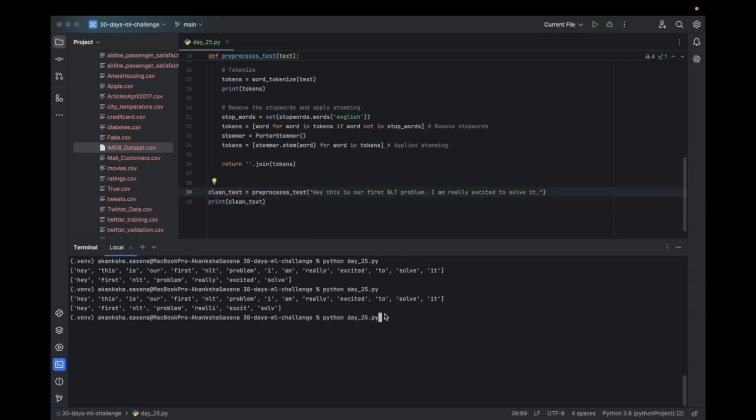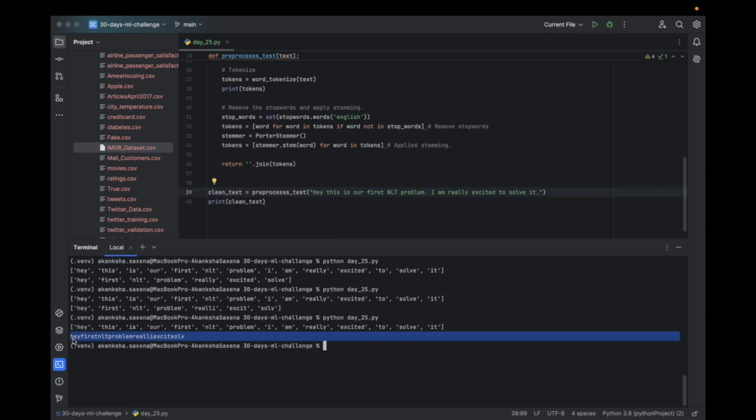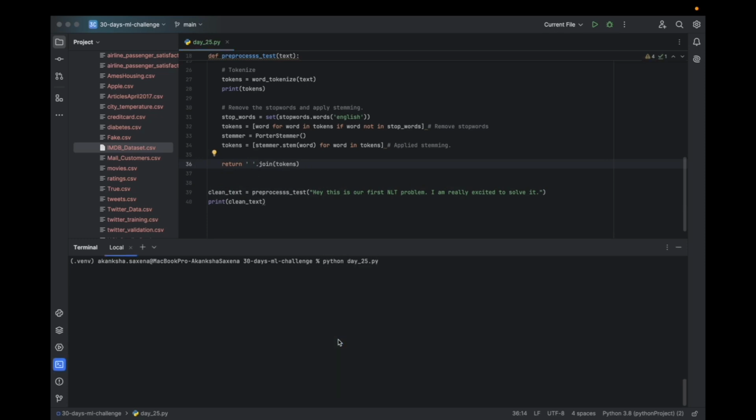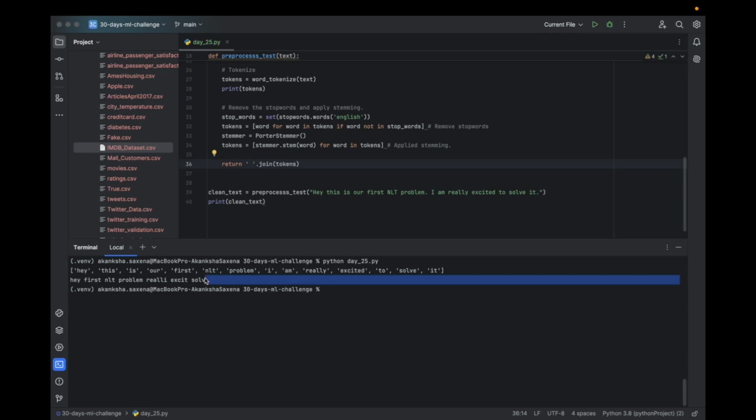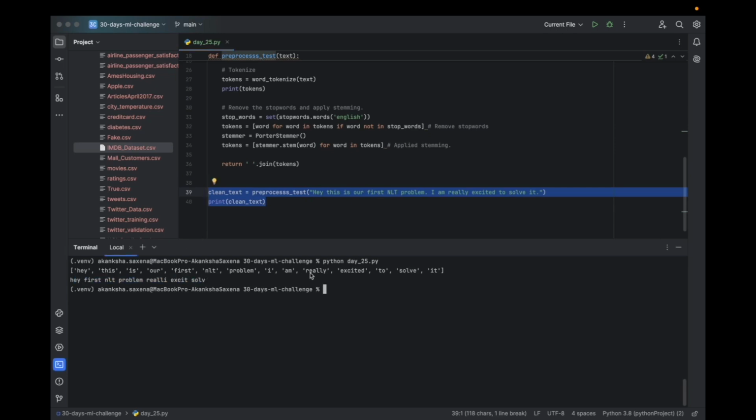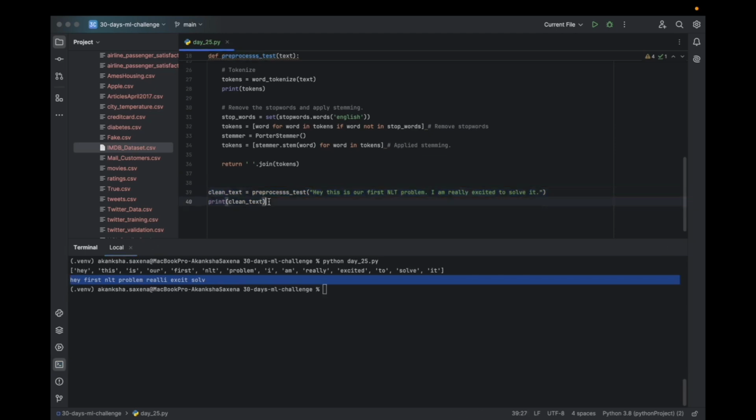Save it, run it again. So this is our clean text. Yes, this is our clean text. We are joining by a space. Okay, so this is our clean text. So this is an example that we have done. Yes. So now let's go and do what?